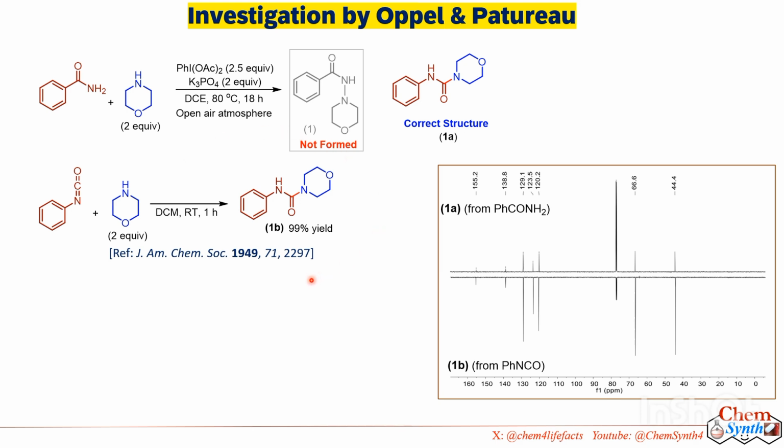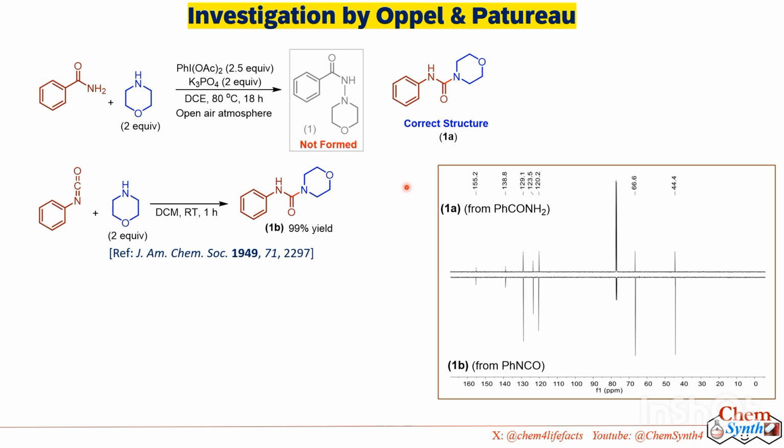At the same time, they followed a well-known literature method to synthesize this urea derivative 1B from the reaction between phenyl isocyanate and morpholine. They recorded NMR spectra for both these compounds individually. What they identified is that both these compounds give exactly identical NMR spectra. One more thing they did: they mixed these two compounds in equal quantity, then recorded the NMR spectrum and saw only one set of spectral lines.